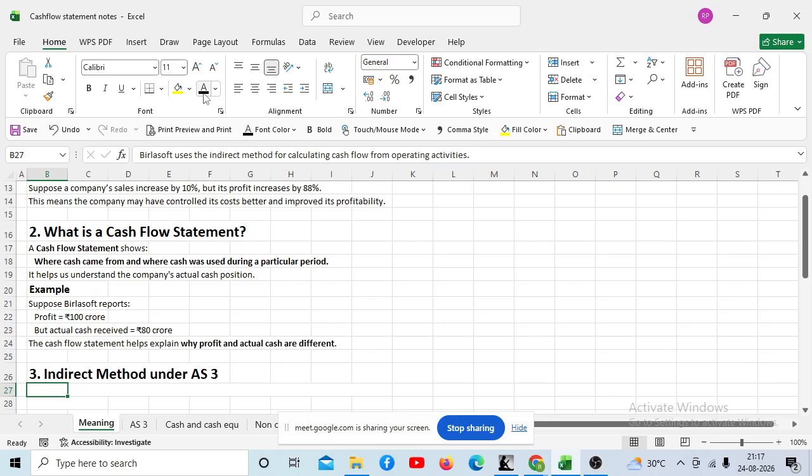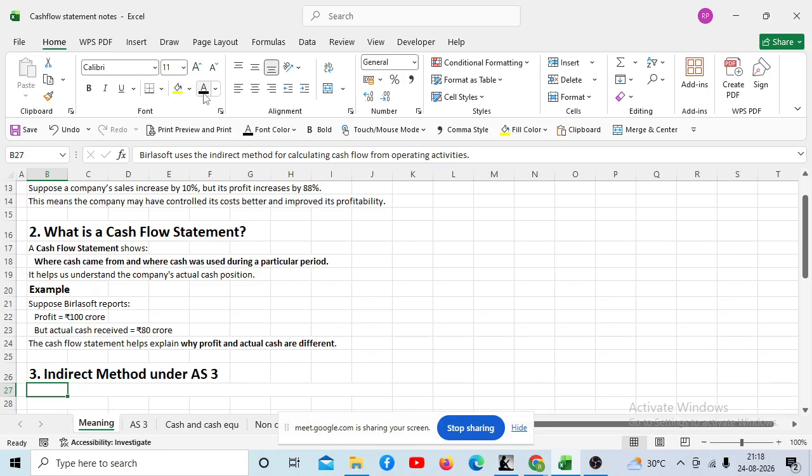Indirect method under AS3. AS is nothing but the accounting standard, right? Now see, there are two methods of showing the flow of cash. One is called the direct method. Direct method means that only the transactions where money is coming in and going out are recorded and shown. That is called a direct method. But that direct method is not in your syllabus. In your syllabus, we have the indirect method.